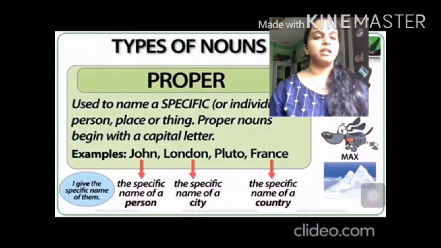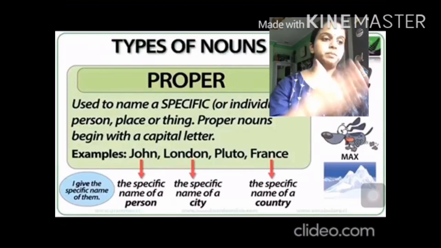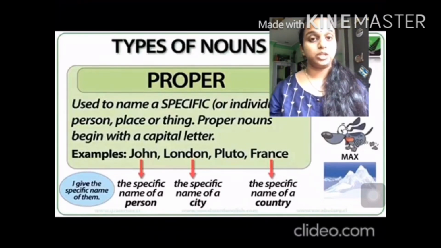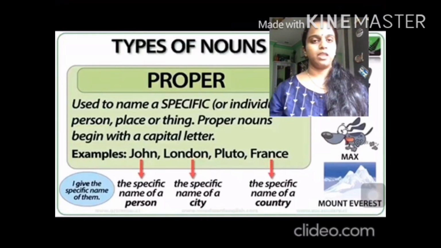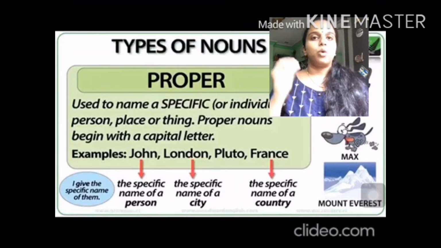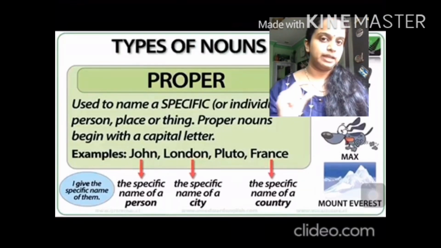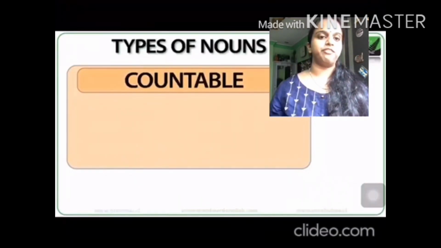Proper names are the particular name given to a person, place, animal or thing so that we can identify them. Proper names always begin with the first letter in capital letters, so you can identify them.